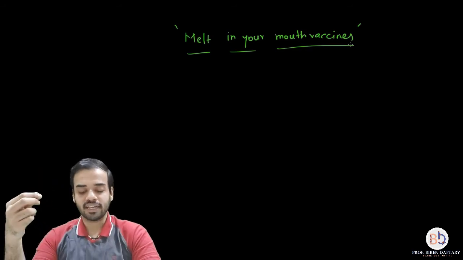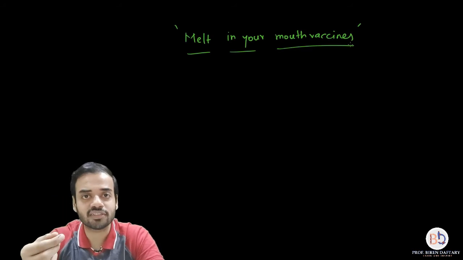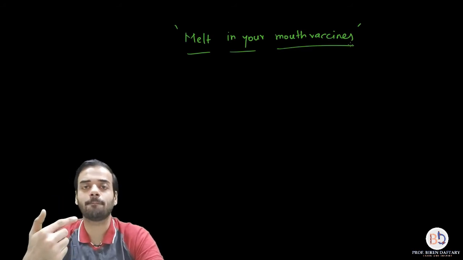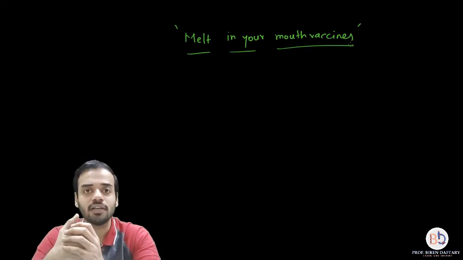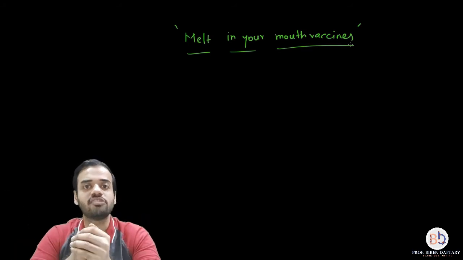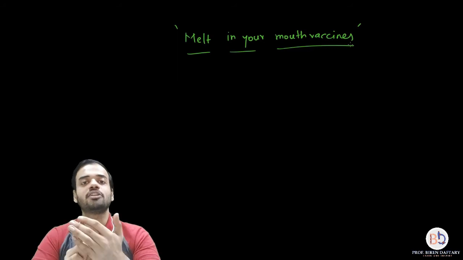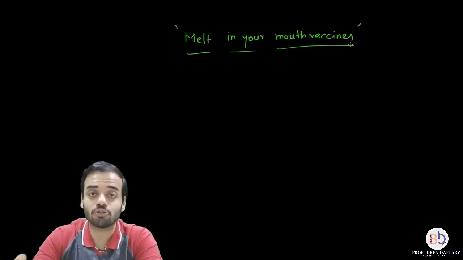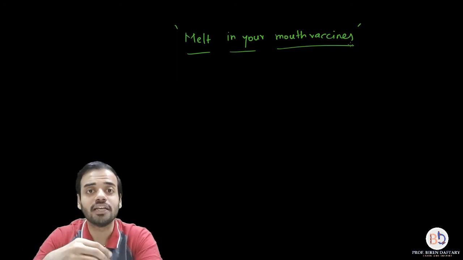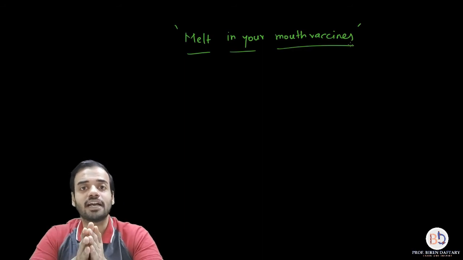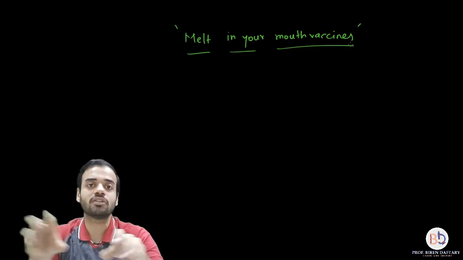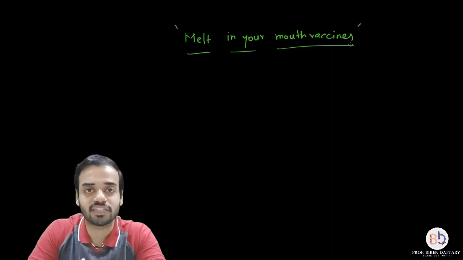Okay, it is like those mouth freshener strips which you put beneath your tongue, and they will just dissolve. So the same type of strips are present, and they are called melt in your mouth vaccines, which you don't even need to swallow like a tablet or a liquid. It will just quickly get absorbed beneath your tongue into the saliva, and it will deliver into the bloodstream. I hope this is clear.